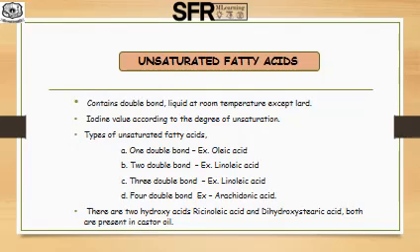They are 1 double bond unsaturated fatty acid, example oleic acid. Second one is 2 double bond unsaturated fatty acid, example linoleic acid. Third one is 3 double bond unsaturated fatty acid, example linolenic acid. And the last one is 4 double bond unsaturated fatty acid, example arachidonic acid. There are 2 hydroxy acids which are unsaturated. They are ricinoleic acid and dihydroxystearic acid. Both are present in castor oil.